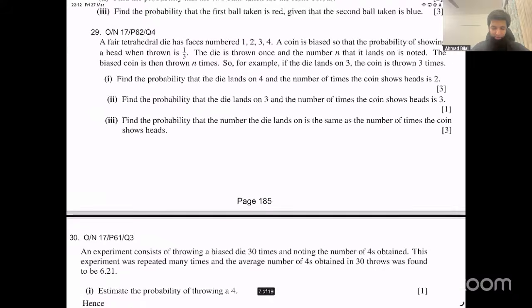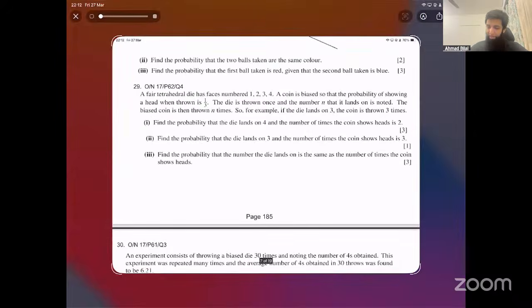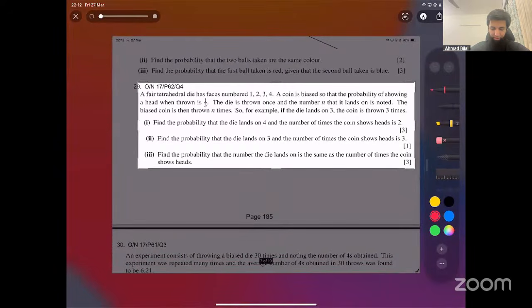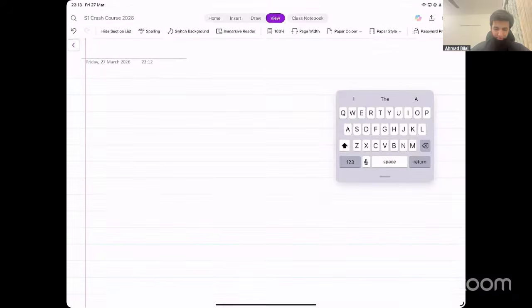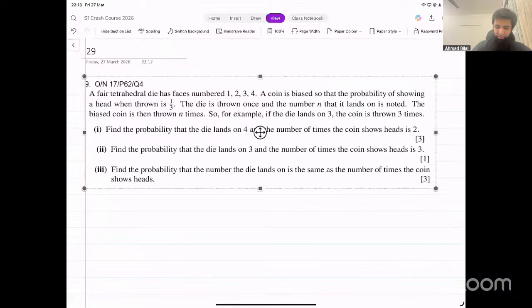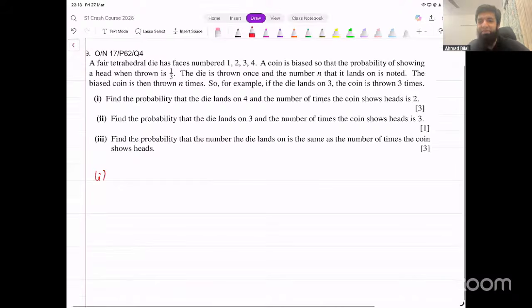Question number 29. I had to go to a dinner today, and I delayed that for you guys because I did not want to miss the class. And you guys are already sleepy. Question number 29. I still have to go after this, Abhi, but I want to do this question as well.